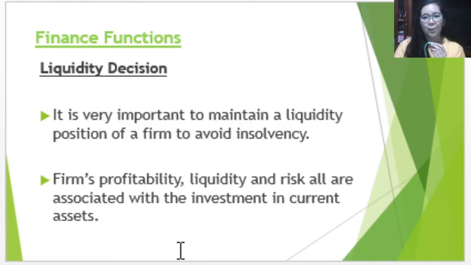Okay, so the next finance function is liquidity decision. So here, this is also considered to be an important concern, to maintain a liquidity position of a firm to avoid insolvency. So here, when we say liquidity, this is how the business entity is able to pay their current obligations when they fall due.